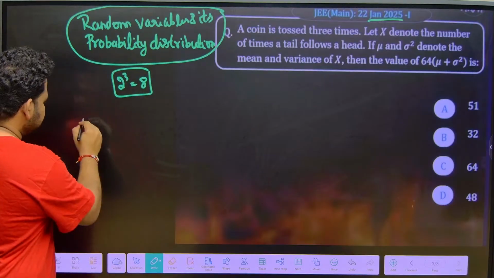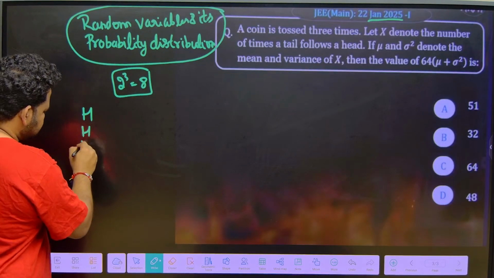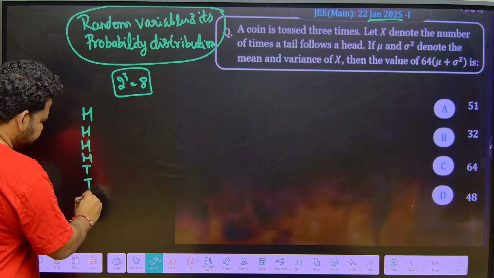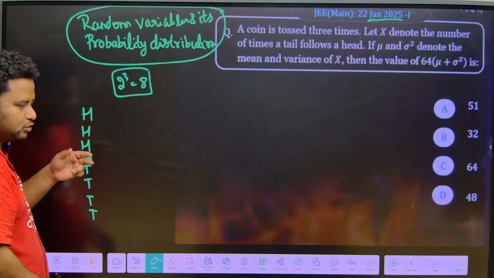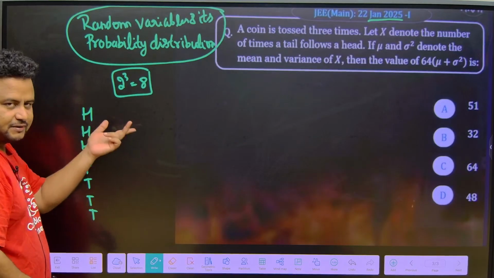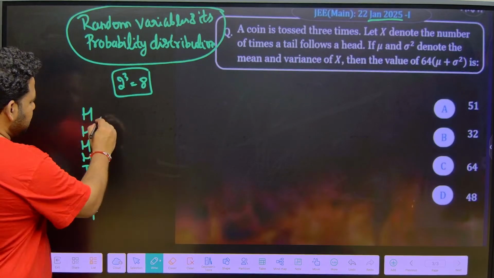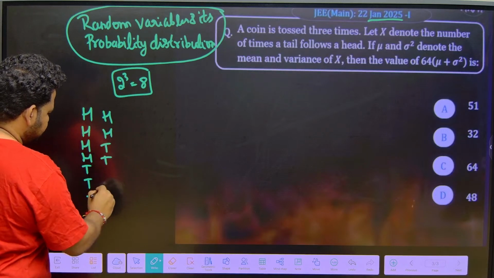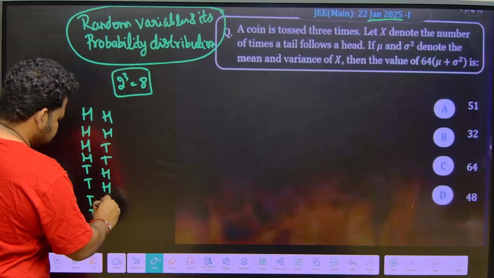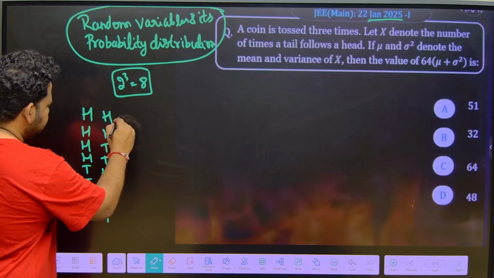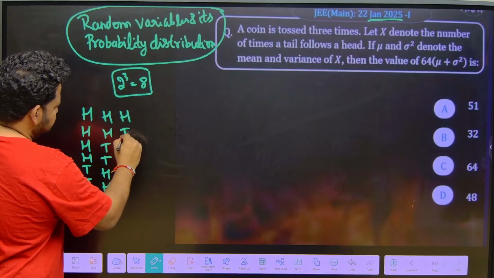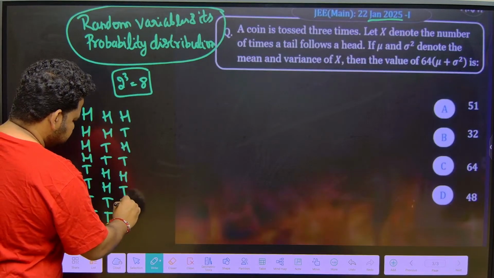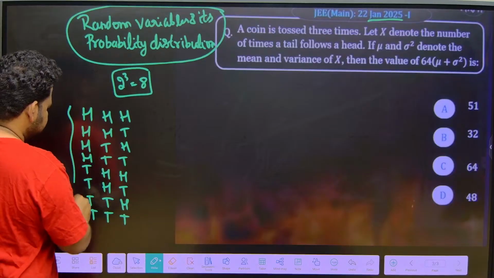Let us write down all the heads together, then all the tails together. Now let me write two heads and 1 tail together, then 1 head and 2 tails together. H, T, H, T, T. Now H, T, H, T, H, T, H, T. Okay, done. So this is our sample space.